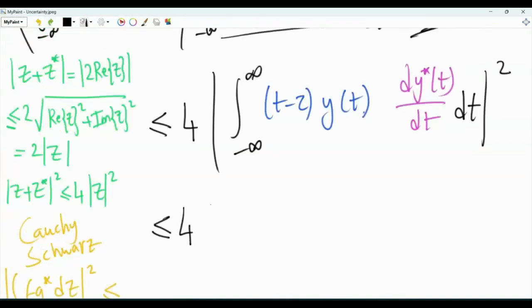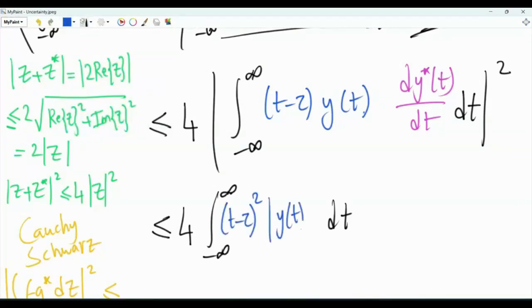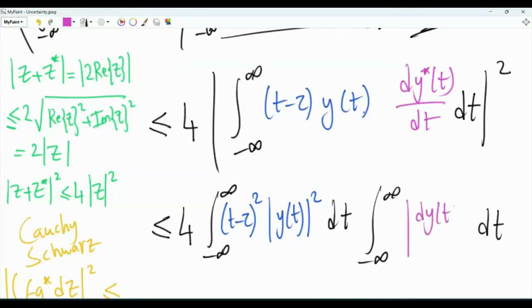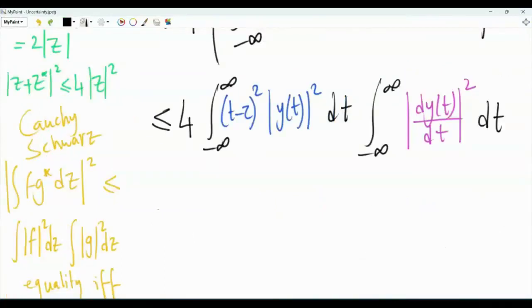We have our 4 here, and then we have the integral dt, and then we have the magnitude squared of this quantity here, that's t minus tau squared, and then the magnitude squared of y of t. And then we have another integral, and this other integral will be the magnitude squared of the first derivative of y conjugate of t with respect to t. We know, of course, that the magnitude of a complex quantity is the same as the magnitude of the complex conjugate. Now, let's apply Parseval's relation to this integral here.